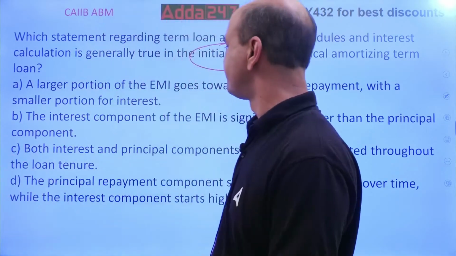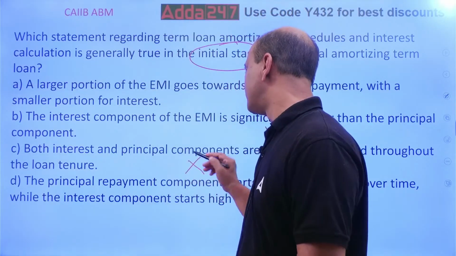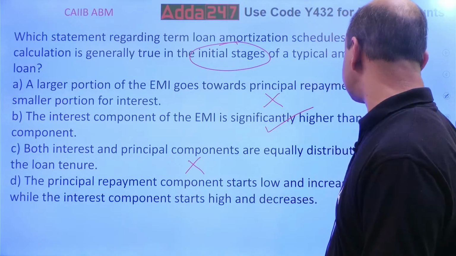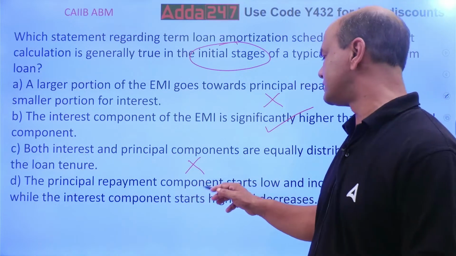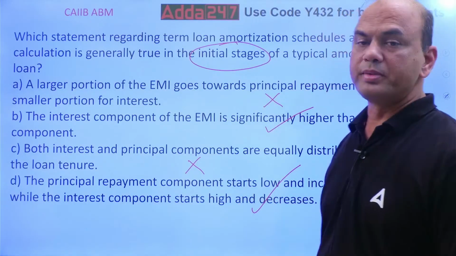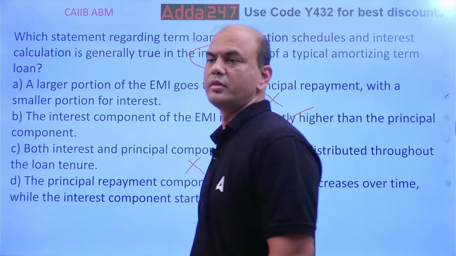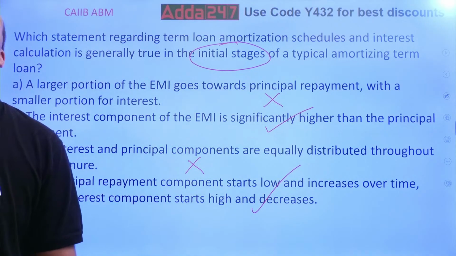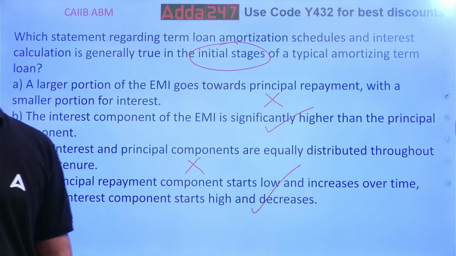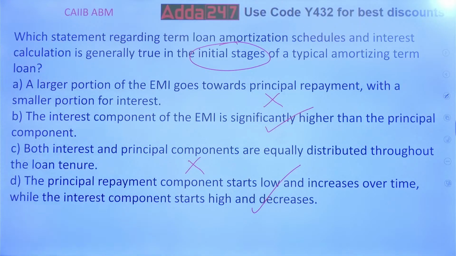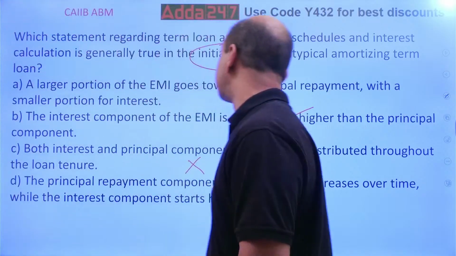So B is true. C is out, equally distributed. Principal repayment component starts low and increases over time, while the interest component starts high and decreases over time. Both B and D are true. Both B and D are true over here. Got it? Both B and D are true. Got it, everyone? Clear? Next.